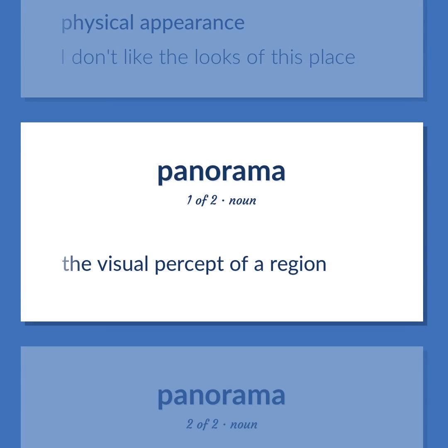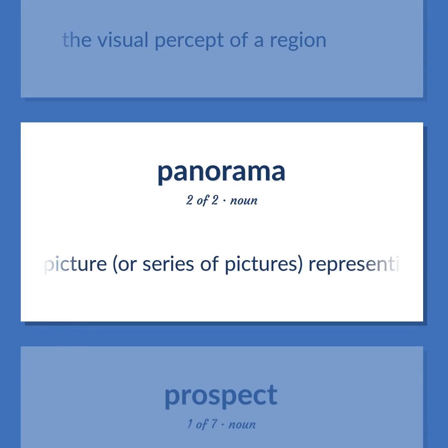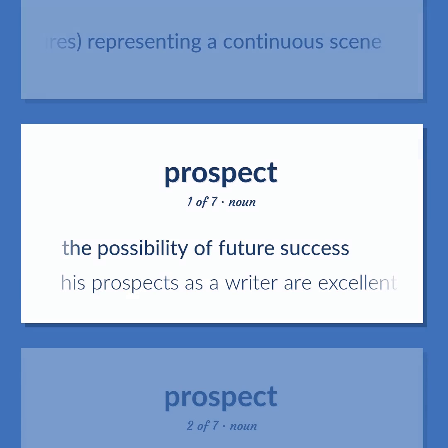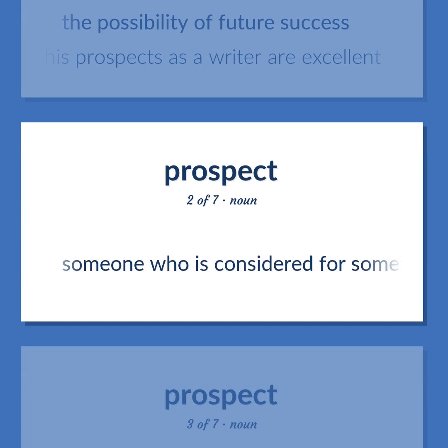The visual percept of a region. A picture, or series of pictures, representing a continuous scene. The possibility of future success. His prospects as a writer are excellent. Someone who is considered for something, for an office or prize or honor, etc.